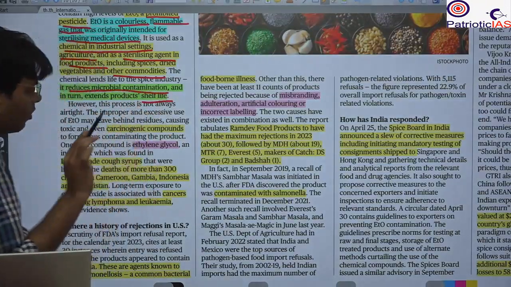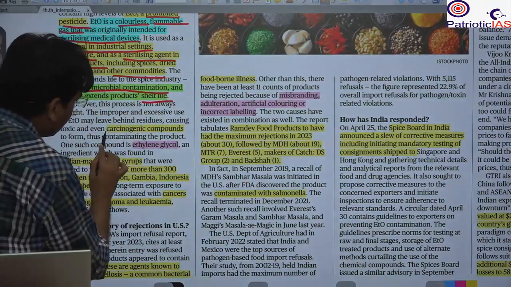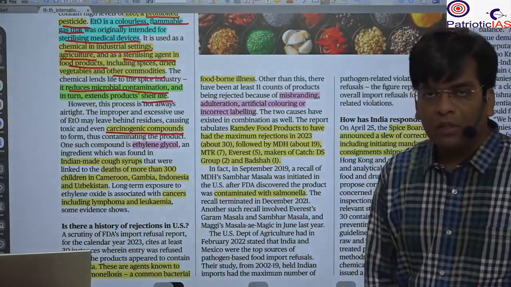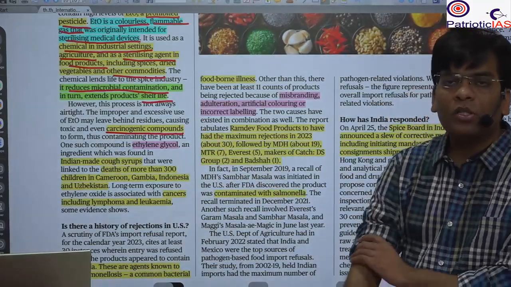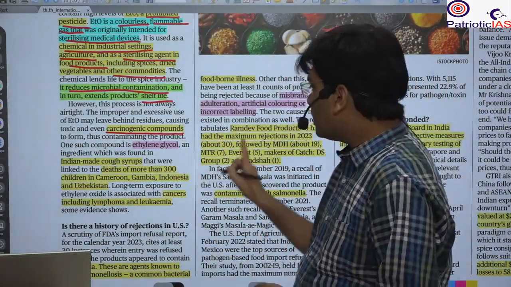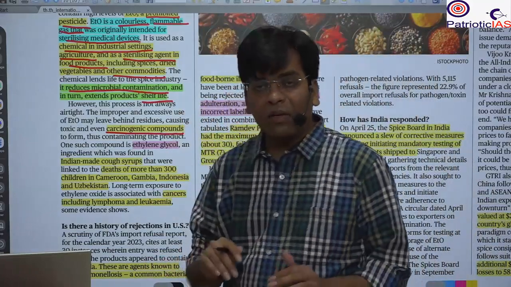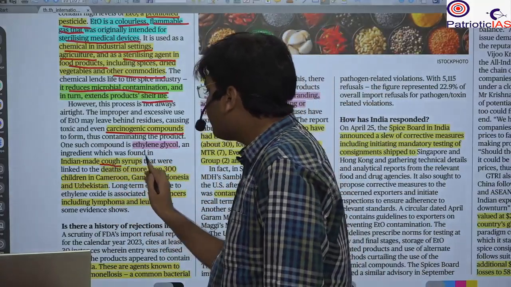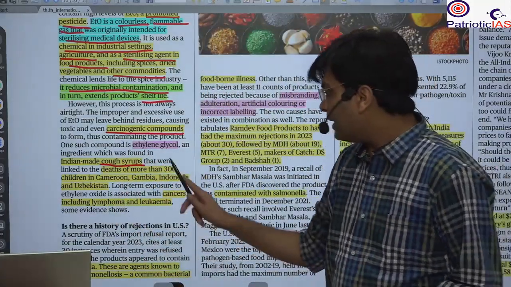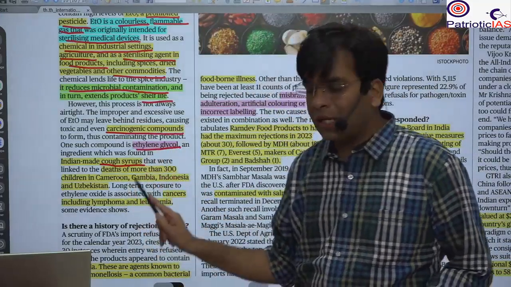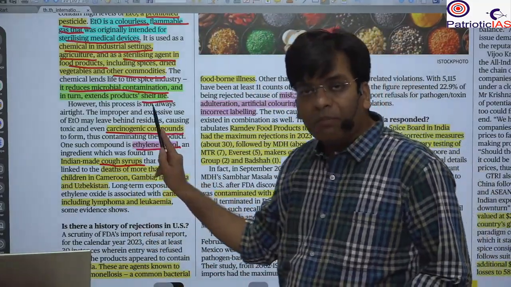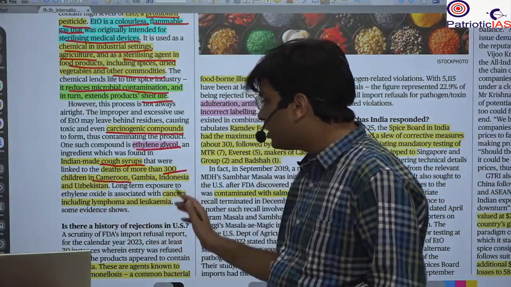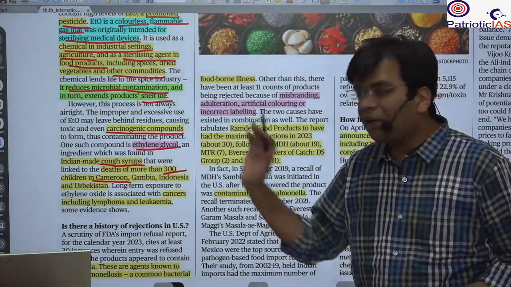But when the quantity increases, it results in a carcinogenic compound. Carcinogenic compounds are those compounds that cause cancer. So the chances of cancer increase, and already in history we have seen that there has been an allegation against Indian-made cough syrup as well, where ethylene glycol was used, which was prohibited. And there have been many deaths. For example, 300 children died in Cameroon, Gambia, Indonesia, and Uzbekistan, and the syrup was banned.